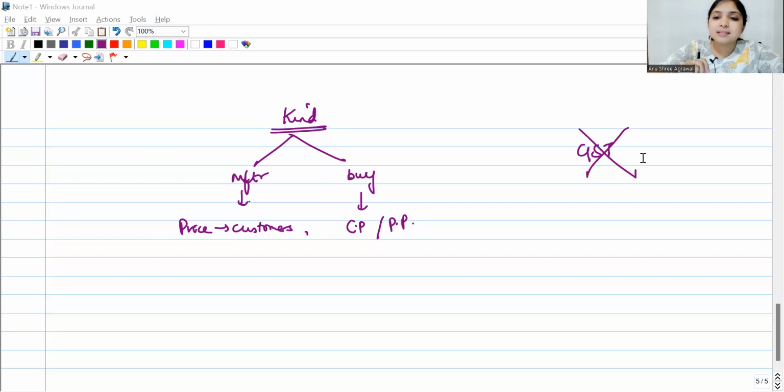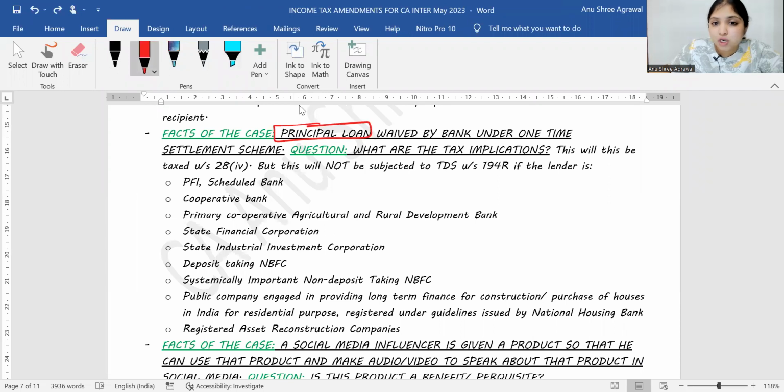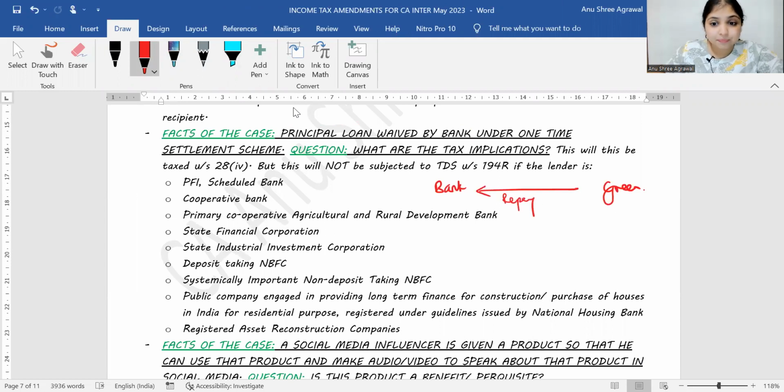Alright guys, then listen to my next point. See, in case a special situation arises where the principal loan is waived by the bank under a one-time settlement scheme, then what are the tax implications? There are two people in the story. There is the bank and Mr. Green. Now Green is supposed to repay a loan to the bank, but Green is unable to repay the loan. Bank is waiving the principal repayment. Bank is saying, you just pay me the interest which has accrued till now. You don't have to pay the principal portion.